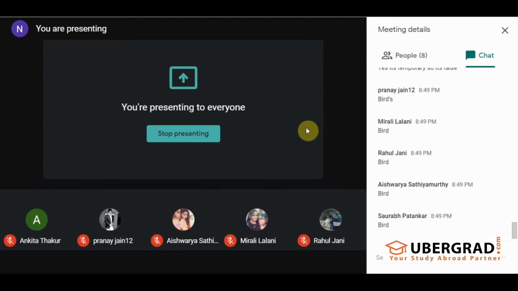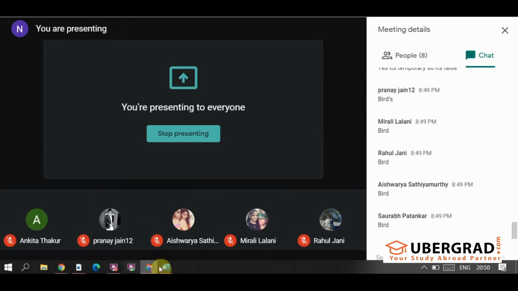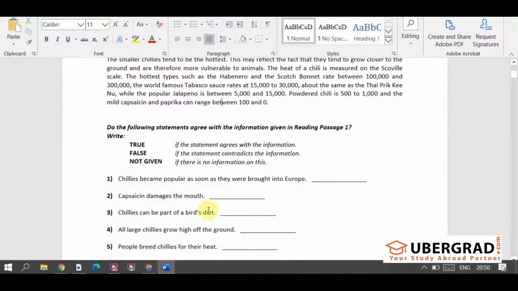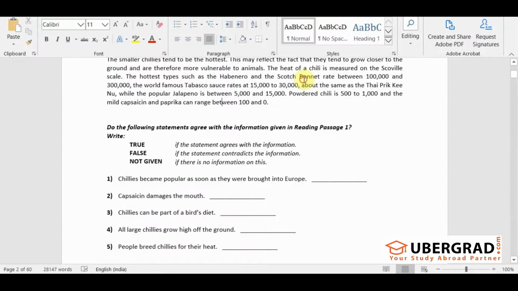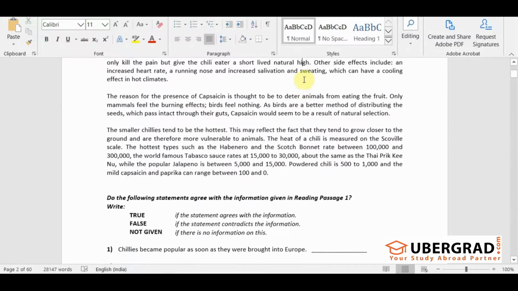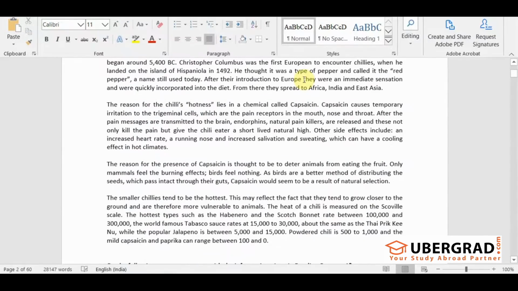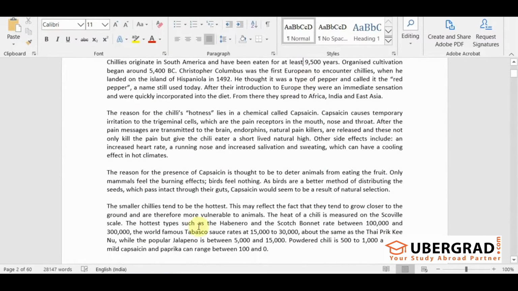Because that word will be repeated multiple times in the passage, right? So never take the title of the passage as keyword. Always remember this as a rule of thumb. So bird's diet is a keyword. We need to find, can chilies be a part of bird's diet or not? So just tell me, where is it talking about birds or bird's diet?